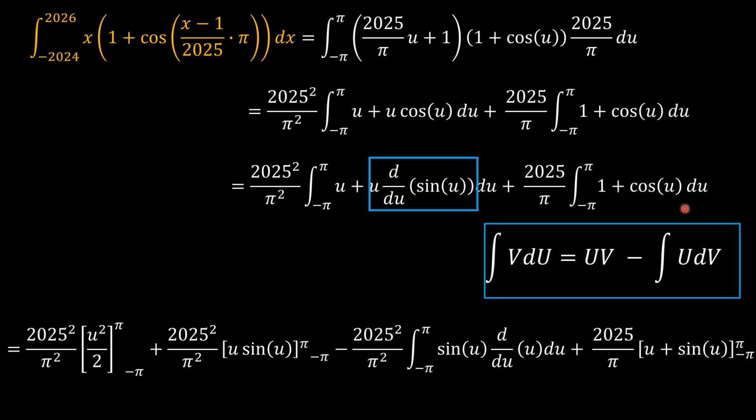And then 1 plus cosine u can be integrated to u plus sine u, and the constant here is the same constant.